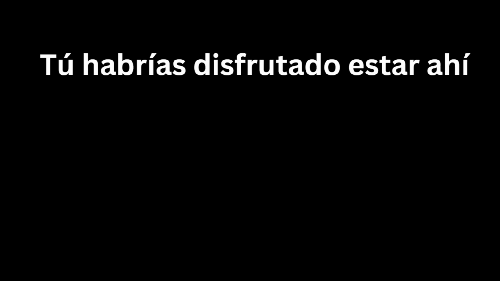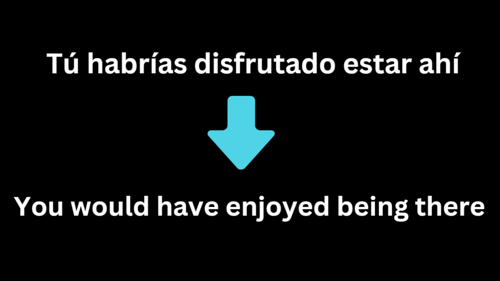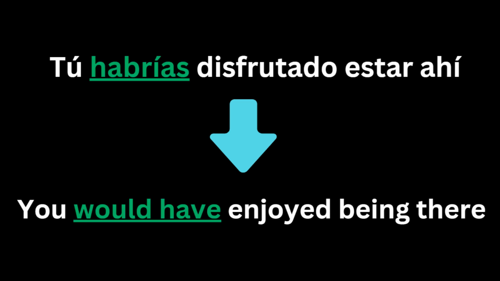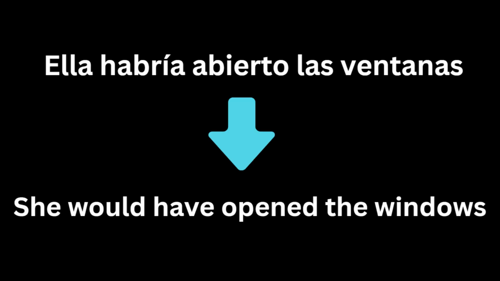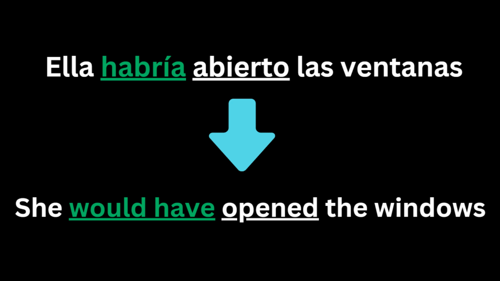Additionally, I can say tú habrías disfrutado estar ahí, which means you would have enjoyed being there, with habrías matching the pronoun tú. Or maybe we can say ella habría abierto las ventanas, meaning she would have opened the windows, with habría matching the pronoun ella and with abierto being an irregular participle.